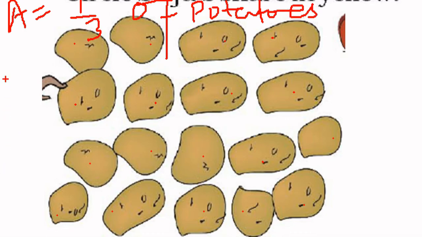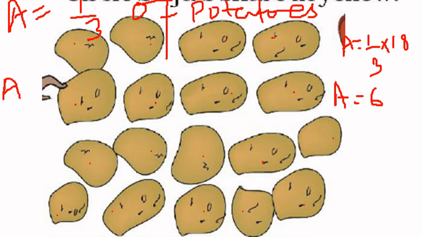Okay, so Abu Bakr will get how many potatoes? Abu Bakr will get 1/3 of 18 potatoes. How many total potatoes are there? 18. So 1/3 of 18 means we will divide this 18 by 3. So 3 sixes are 18. Abu Bakr will get 6 potatoes.